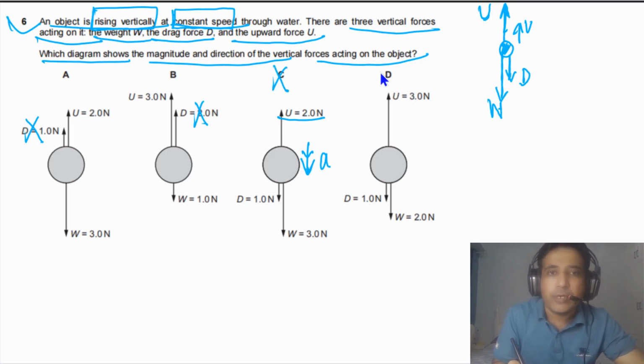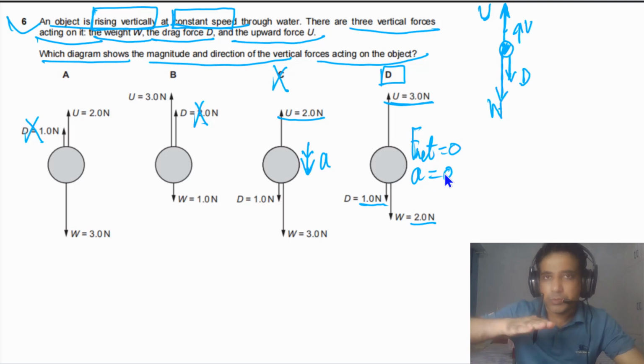So the answer for this question is D, because we have upward force, this is 3 newtons, and downward force also is equal to 3 newtons, because 1 newton plus 2 newtons is 3 newtons. So it means that F net is equal to 0 and acceleration is also equal to 0. So this object is moving at constant speed and is rising vertically upwards. So the answer for this question is D.